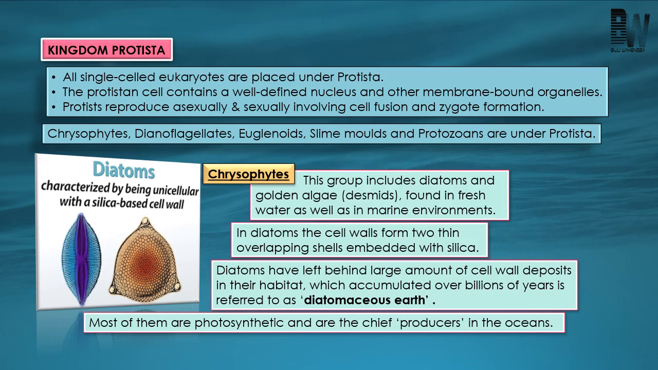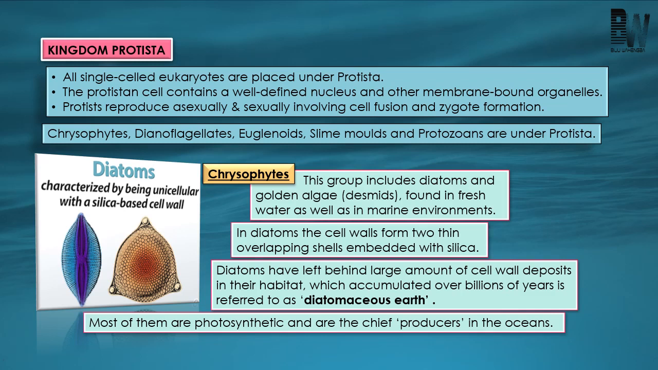Okay. And this Protista, it can be divided into how many groups? It can be divided into 5 groups like chrysophytes, dinoflagellates, euglenoids, slime mold, and protozoa. Okay, and we will discuss these groups one by one. Now let's see some important features of chrysophytes.